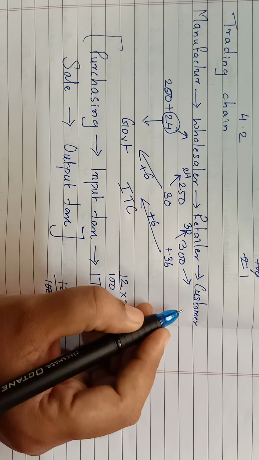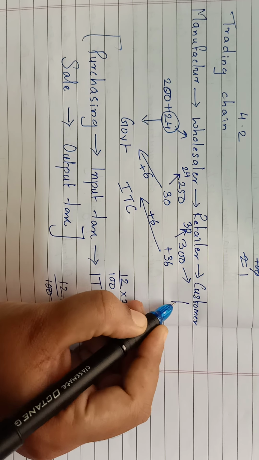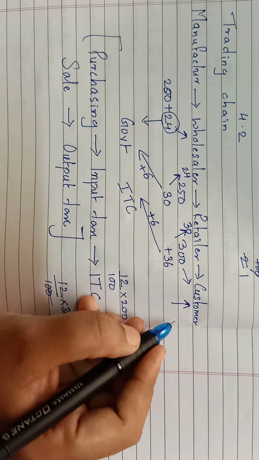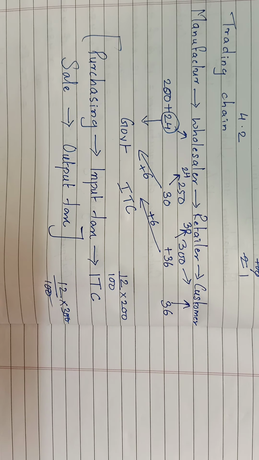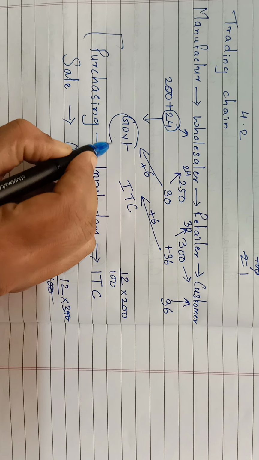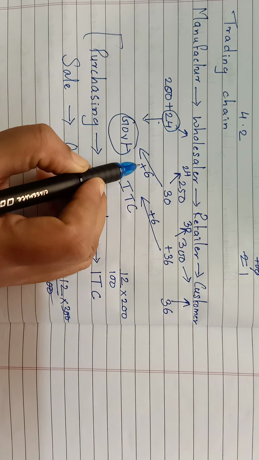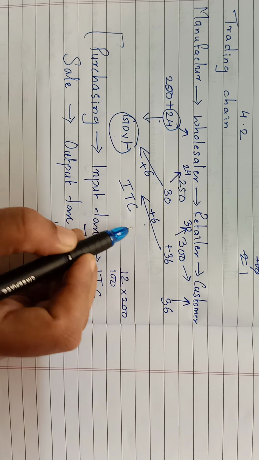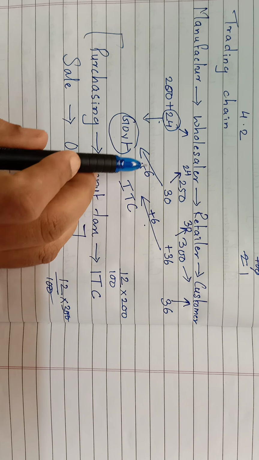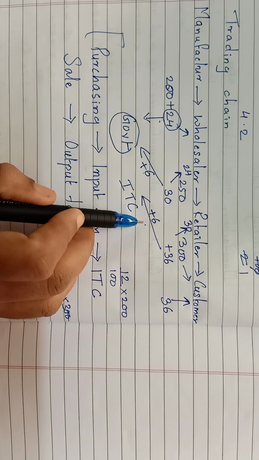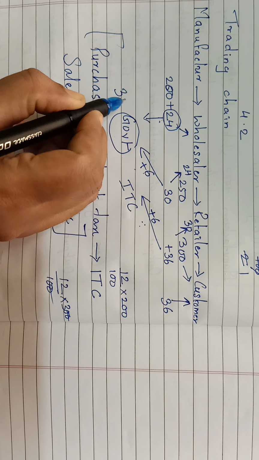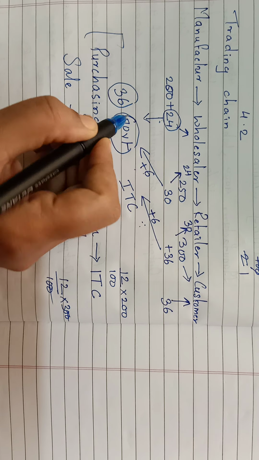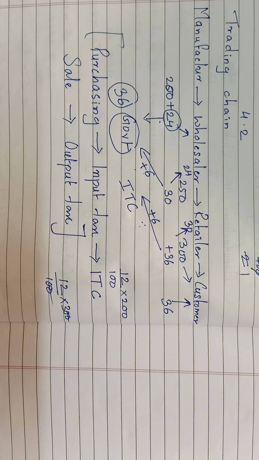And ultimately, if you see, the customer who uses the watch has paid a total GST of 36. And if you observe, the government gets GST of 24, 6 and 6. How much is the total of 24, 6 and 6? If you observe, 24 plus 6 plus 6, the government gets 36 rupees total GST for the watch.